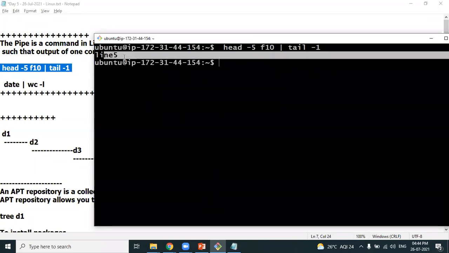So look at this. Whenever you want to execute multiple commands, where you execute the first command and the result of the first command should be the input to the second command, in such cases we use a pipe. You can see here, you are able to get the 5th line.